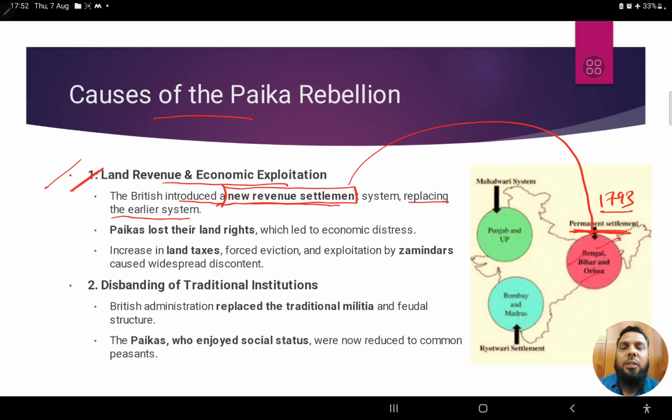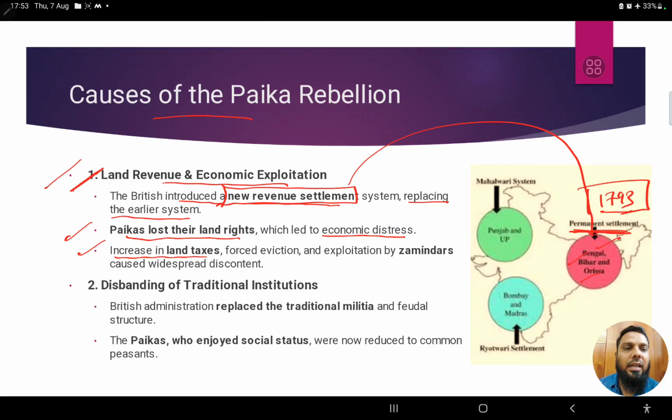Even before this land of Khurda came under the control of the British, in 1793 itself we see the permanent settlement being implemented in whatever areas were under British control. Now, when this area also fell into the hands of the British, the same revenue settlement was imposed there. Right? So, what we see is that Paikas lost their land, which led to economic distress, economic problems. Now, increase in land taxes.